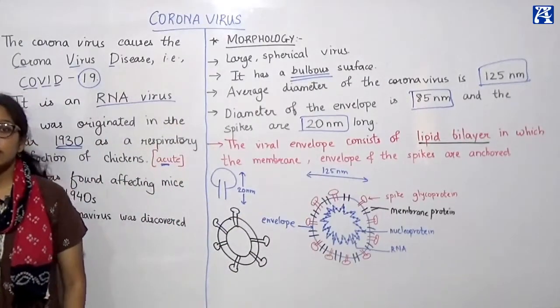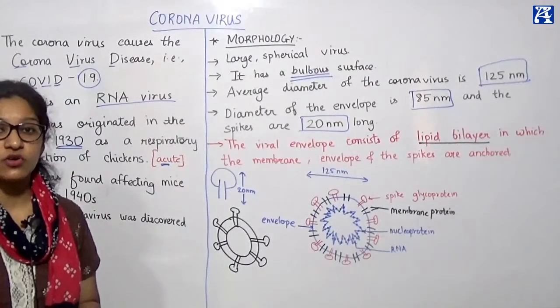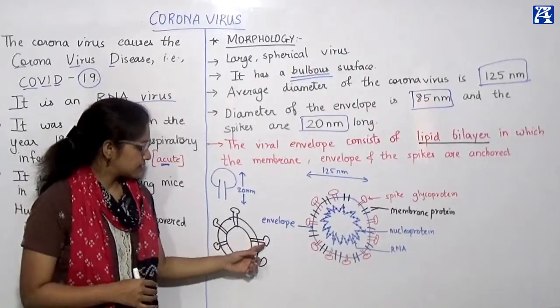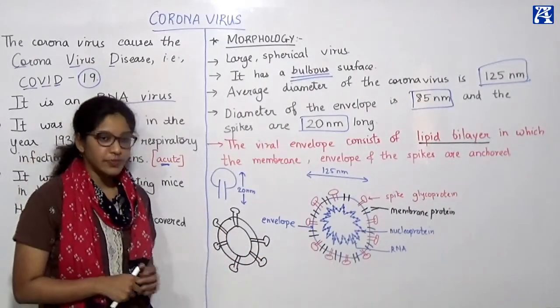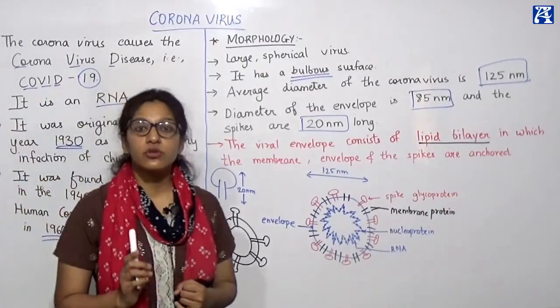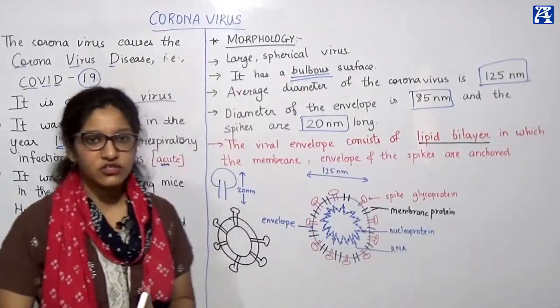Okay, so the virus is made up of two layers, a lipid bilayer, and it has several of these bulbous spikes attached to it. Not just the spikes, but also the envelope is attached to it, and also a membrane is attached to it. Fine.